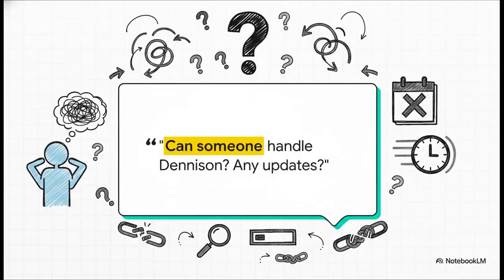like a pro. I mean, we all know the pain of this universally dreaded, super vague Discord message, right? Can someone handle Denison? Any updates? It's a nightmare. Tasks just get completely lost in the chaos. You see a message like this pop up, and immediately it's just a flood of questions. Who's handling it? What even is the exact task? Is there a deadline? Has any progress been made at all? When work lives exclusively in a fast-moving chat thread, it becomes a total phantom. It's unsearchable, it's untrackable, and ultimately, it just leads to dropped balls and incredibly frustrated teams.